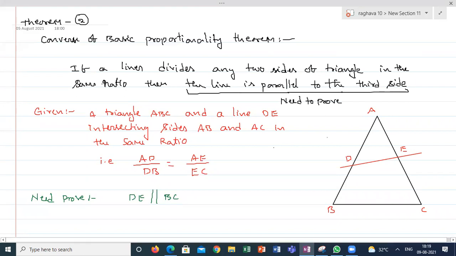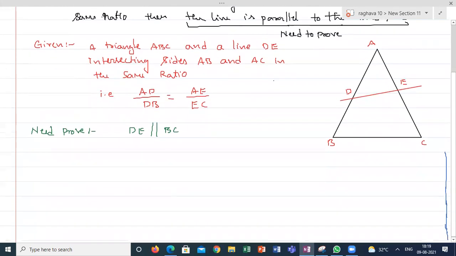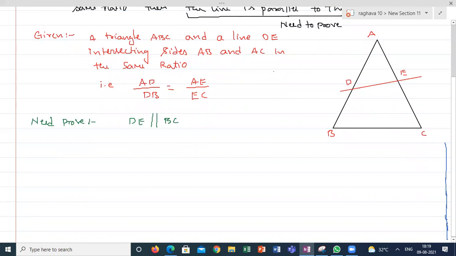Students, please. Yes, sir. Now, with this data, I have to proceed. How to prove this is parallel? A small construction I am taking. What construction?